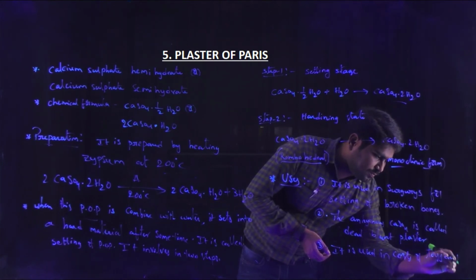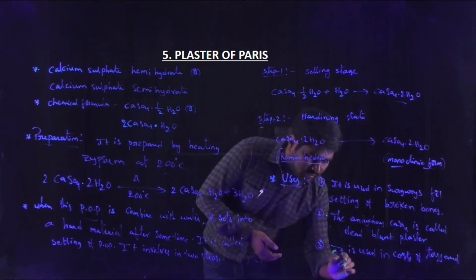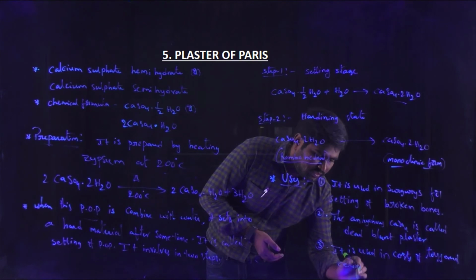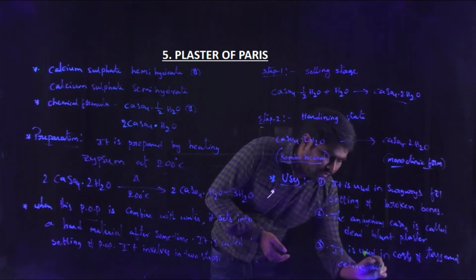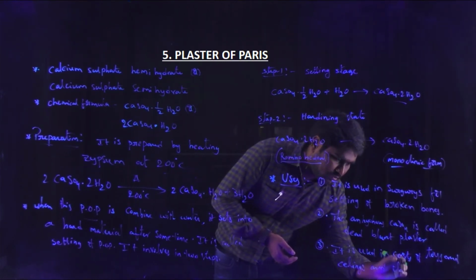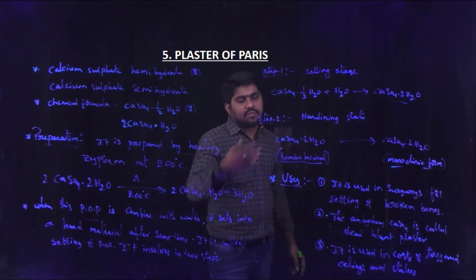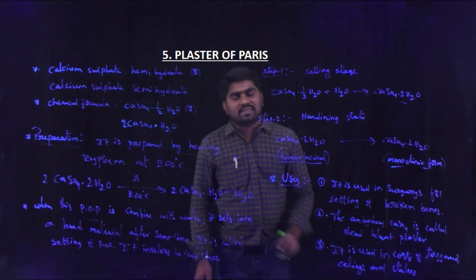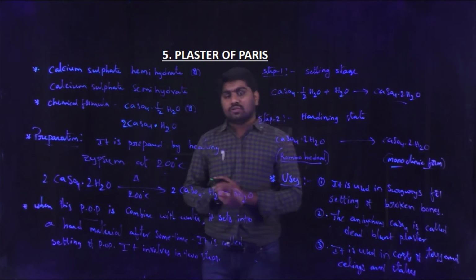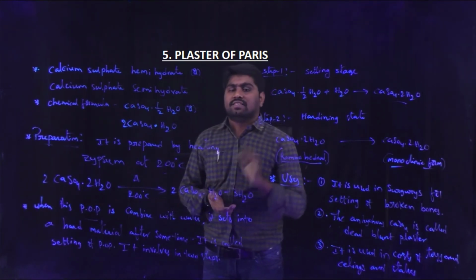And ceilings and statues. Again, I am repeating the uses of plaster of Paris. It is used in surgeries for the setting of broken bones.